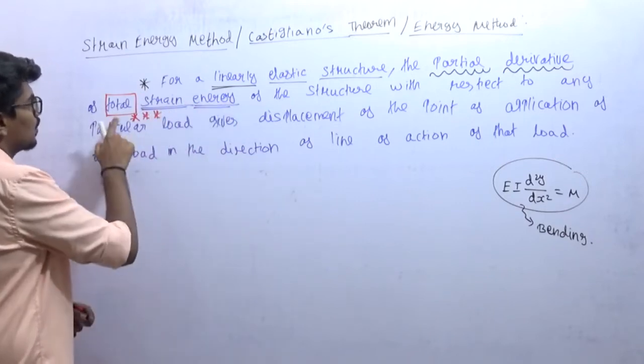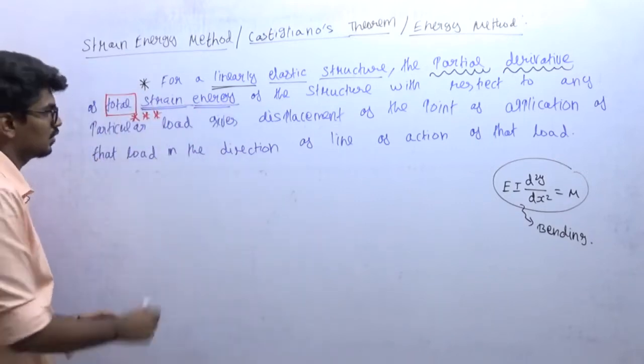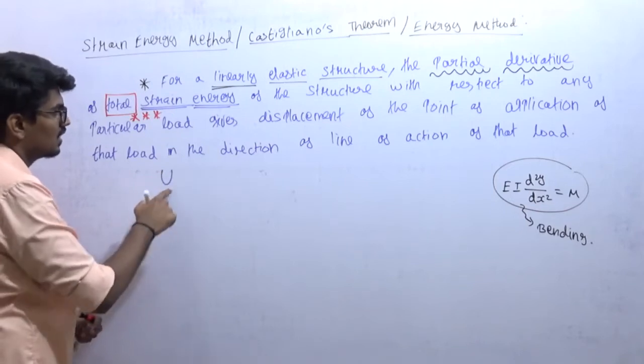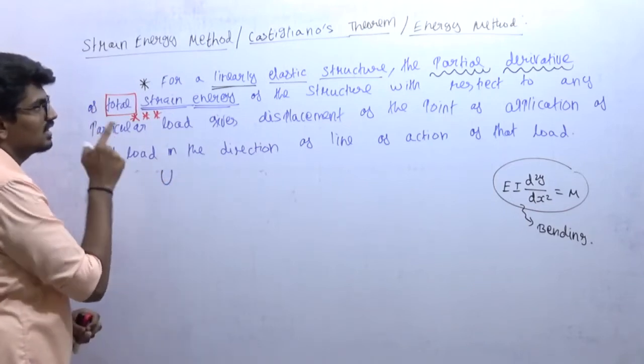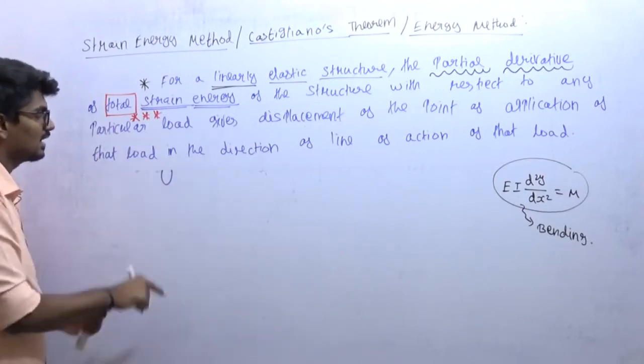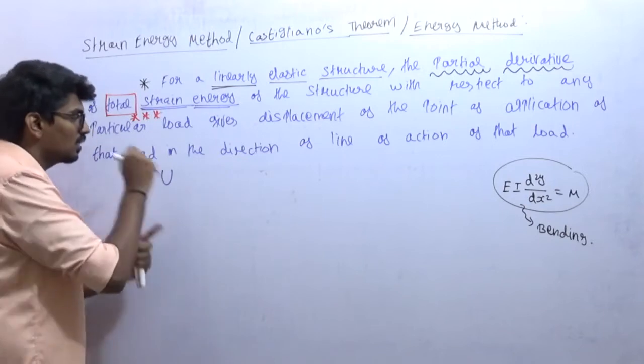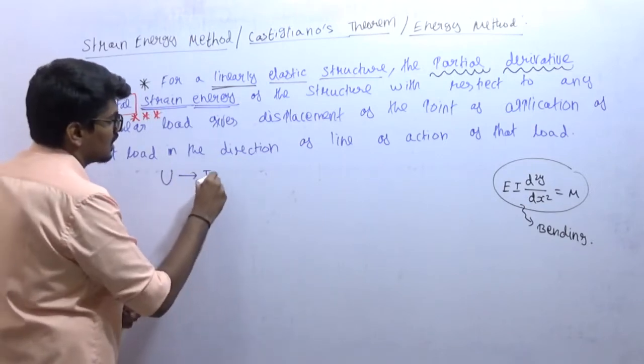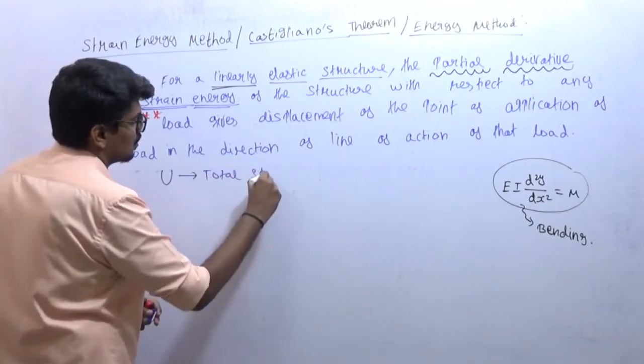The partial derivative of total strain energy. We know strain energy will be represented with U. For using this Castigliano's theorem, that is the first statement of Castigliano's theorem, I need to find out the total strain energy.